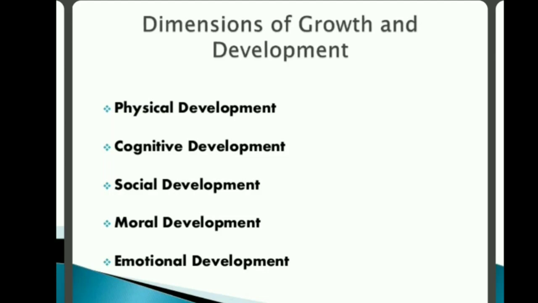Hello friends, today in this video we shall talk about the different types of development, or the different dimensions of development. That means what are the areas, the different ways in which development occurs in a child. This includes physical development, cognitive development, social development, moral development and emotional development. We will discuss each of these types of development in detail in this video.